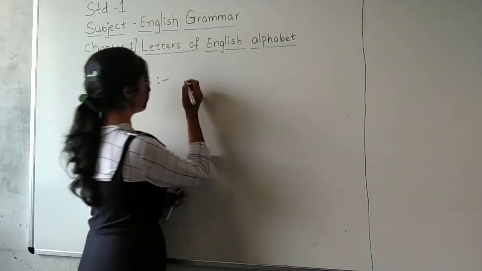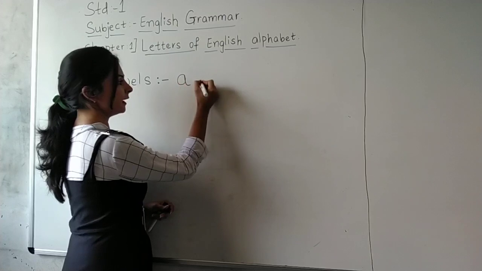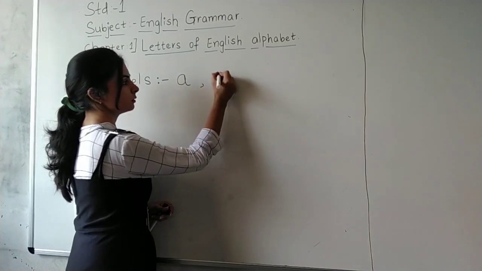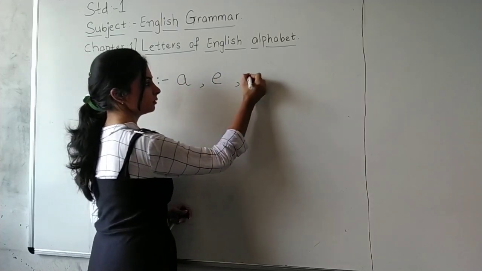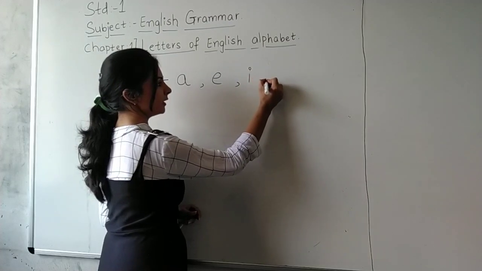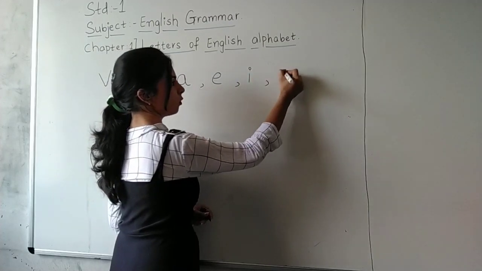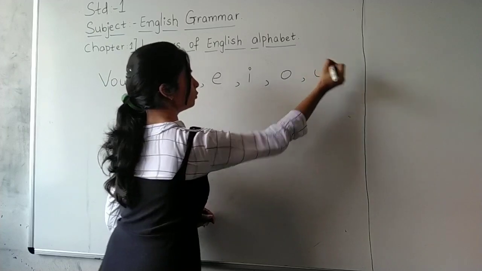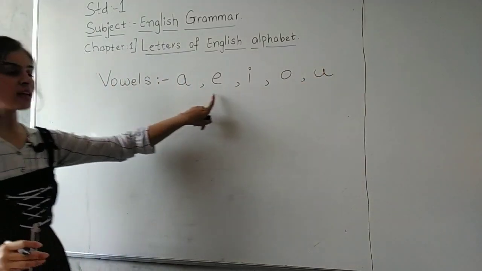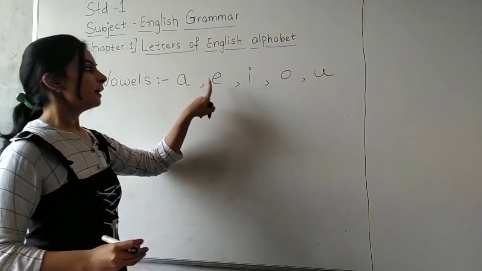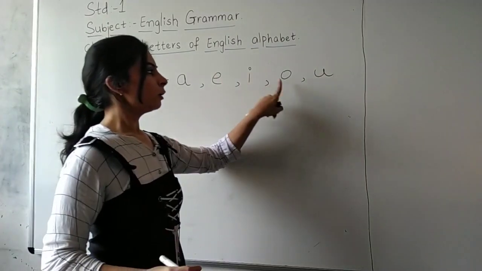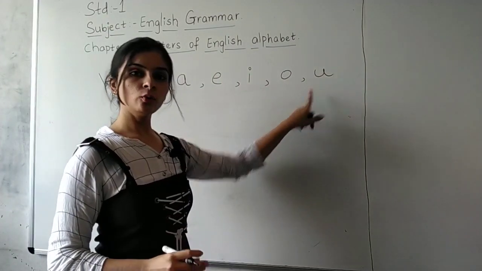Okay? Vowels are A, E, I, O, U. Okay students, these are the vowels: A, E, I, O and U.